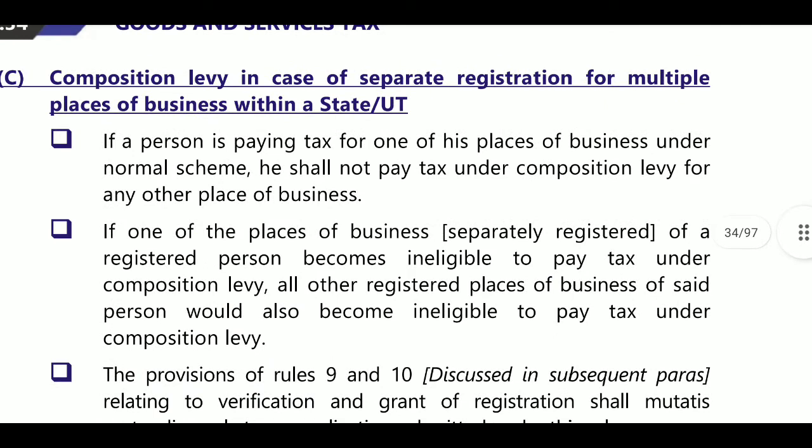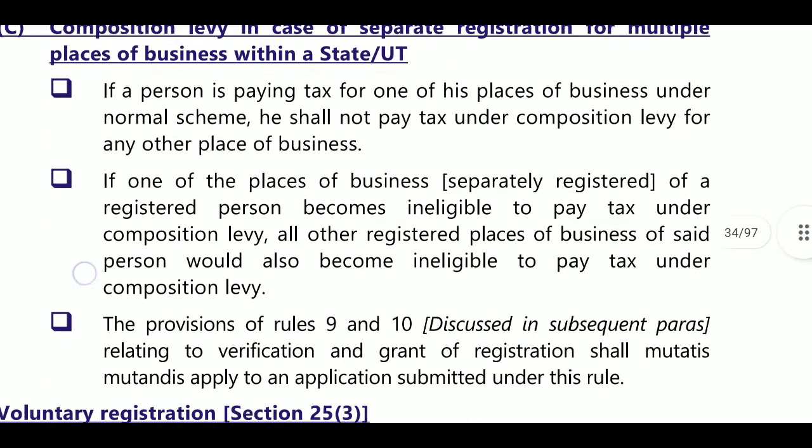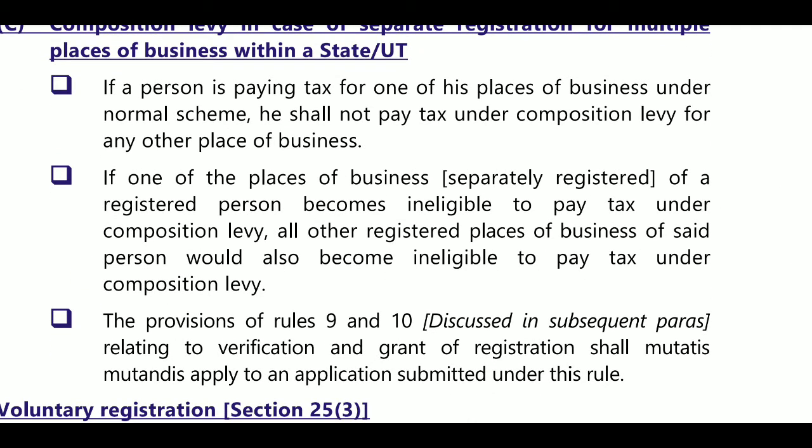Next, composition levy. What is there in composition levy? In case of separate registration for multiple places of business within a state, if a person pays tax for one principal place of business under the normal scheme, he shall not pay tax under composition levy for another place of business. You do not have an option to select one place as taxable normal and another place as composition. If you want to take composition, all the places must take composition only, and the composition turnover will be seen, that is 150 lakhs or 75 lakhs or 50 lakhs turnover.